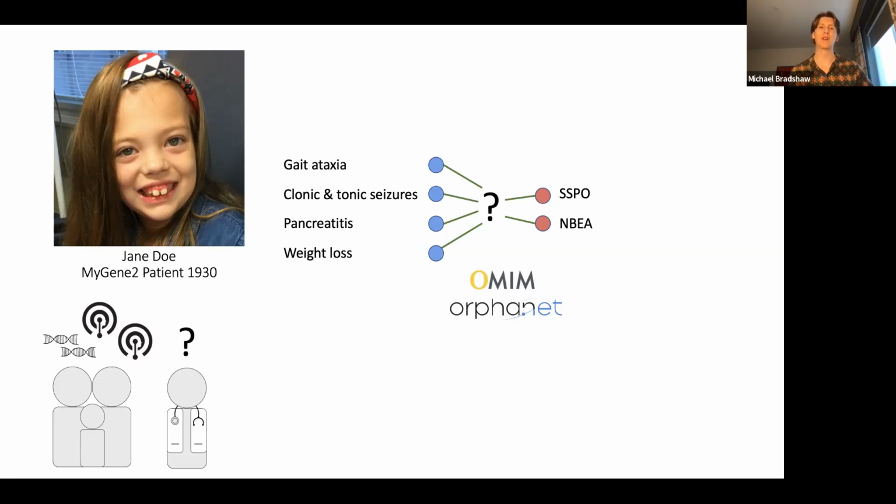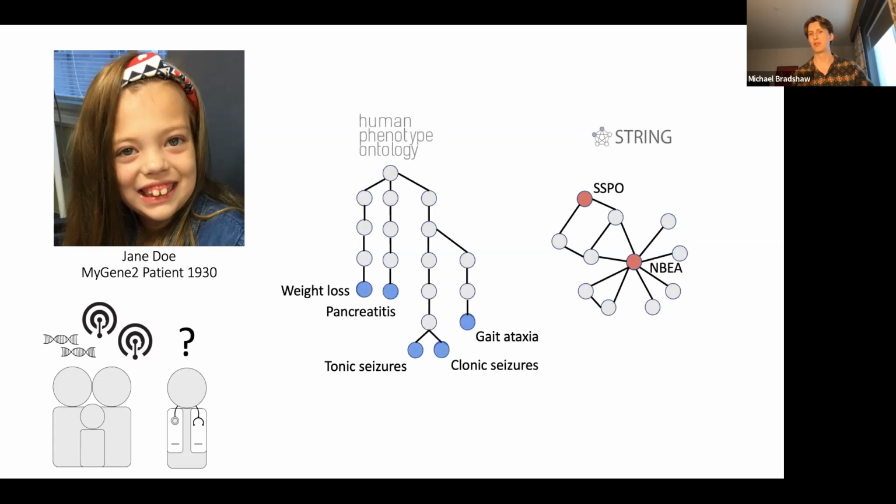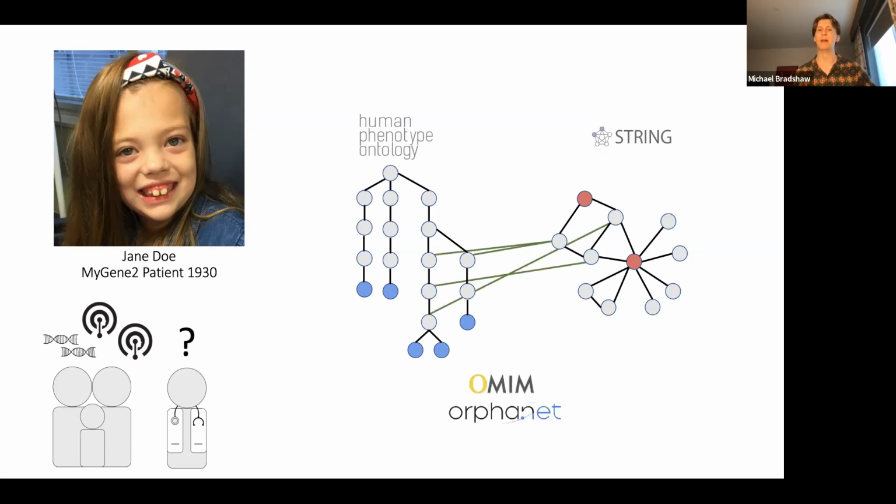But while we don't know of any direct connections between these pieces of information, that's not to say we know nothing about them. In fact, thanks to the vast number of biological ontologies, we know quite a bit about how these phenotypes are related to each other and how these genes and proteins interact with one another. Now, if we look at Jane's genes and phenotypes in the context of these larger biological ontologies, and then overlay the known connections in OMIM and Orphanet, it's plain to see that there are potential explanations for Jane's genes and phenotypes, just indirect ones.